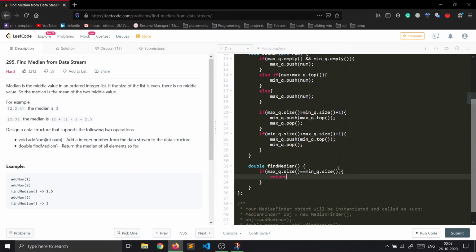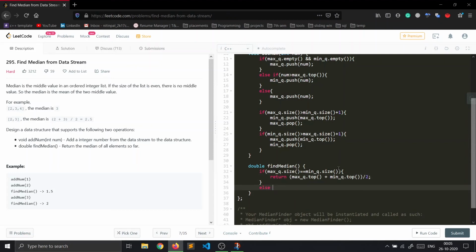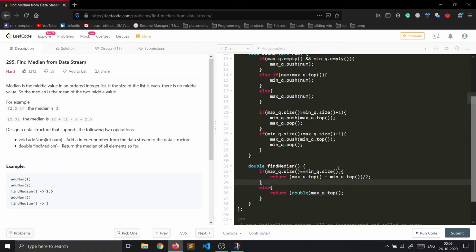So we return max queue dot top plus min queue dot top divided by 2, right? This will be the median. Else we will just return max queue dot top, because we were always having one more element in the max queue.